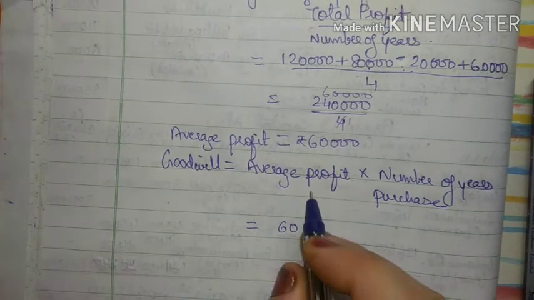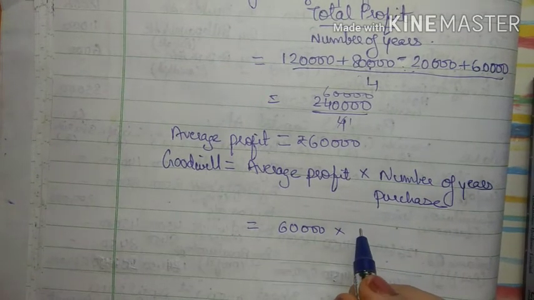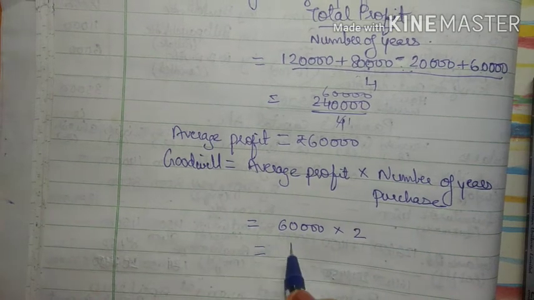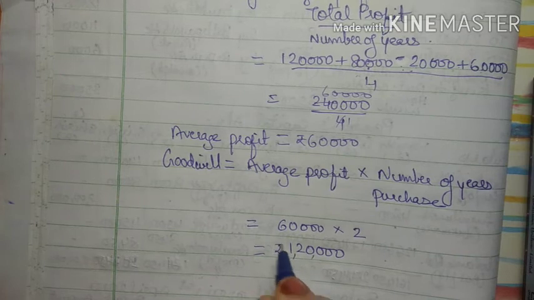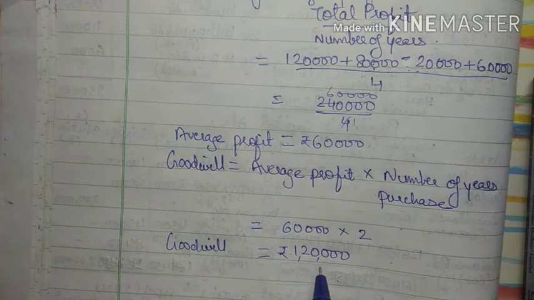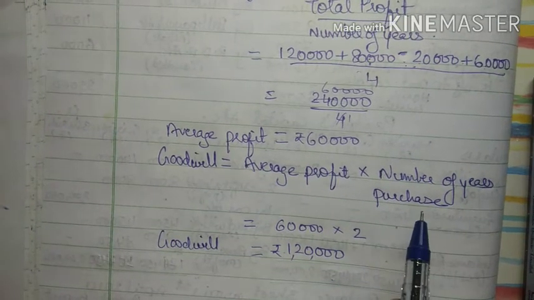So as we have calculated, average profit is 60,000 and number of year purchase that is asked in the problem is 2, right? So it will be 1,20,000. So your goodwill is 1,20,000. In the problem they will give you the number of years purchase, right?